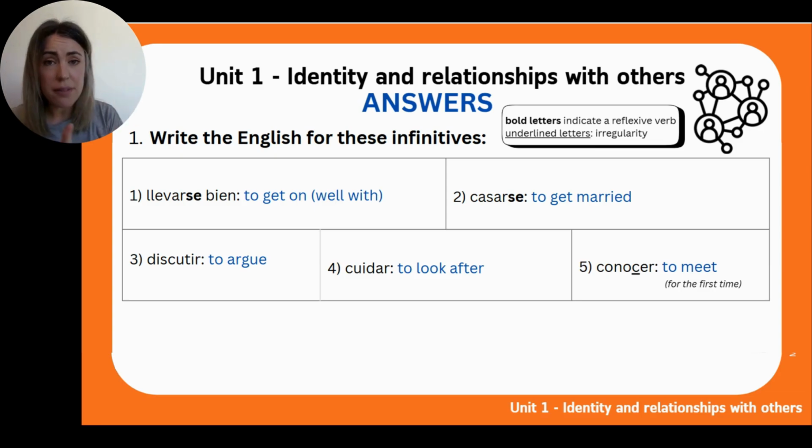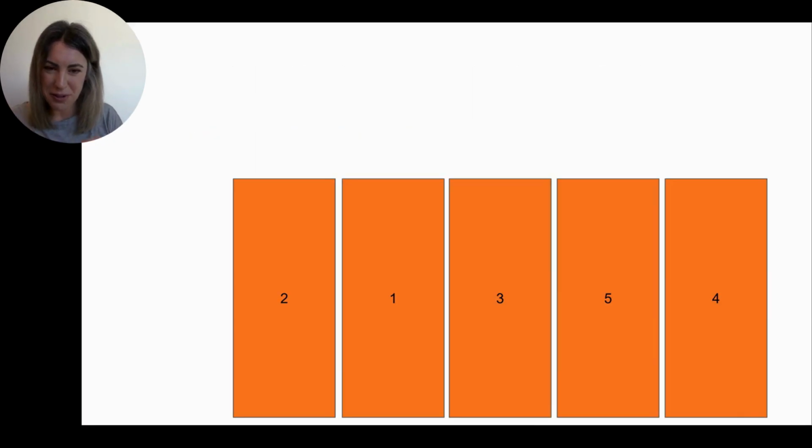Bueno, if this part is clear and there are no questions, we can move on. If you have any questions, just pop in the comments, okay? And I'll take a look.